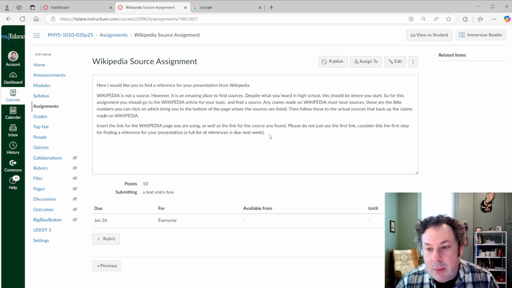A website like Britannica, which is what a lot of people want to start with, and they think it's more valid than Wikipedia. It's actually less valid. It's not updated as often. It's proprietary, a company is in charge of it. And Wikipedia is a nonprofit, which means that they try to stay as unbiased as possible, which is quite nice in our modern times. So what you want to do is find a resource through Wikipedia.